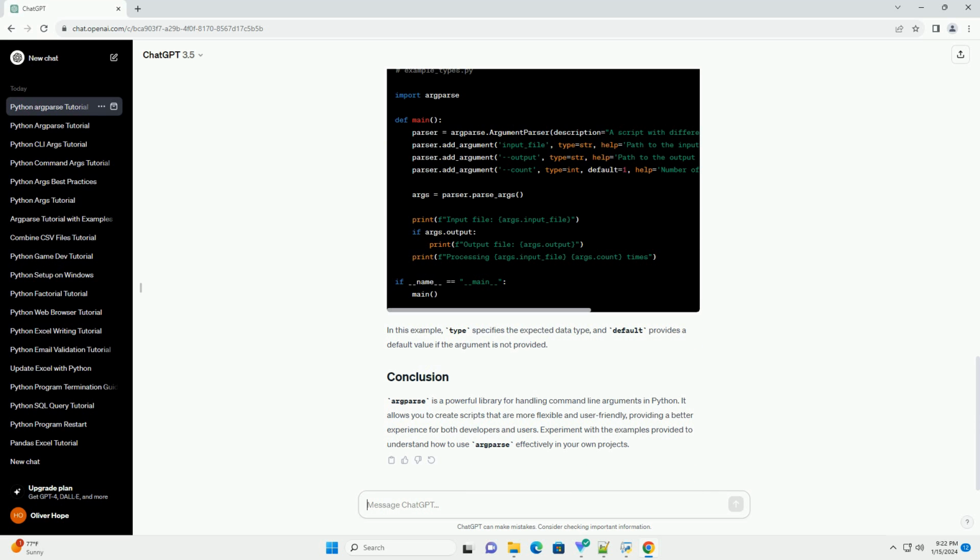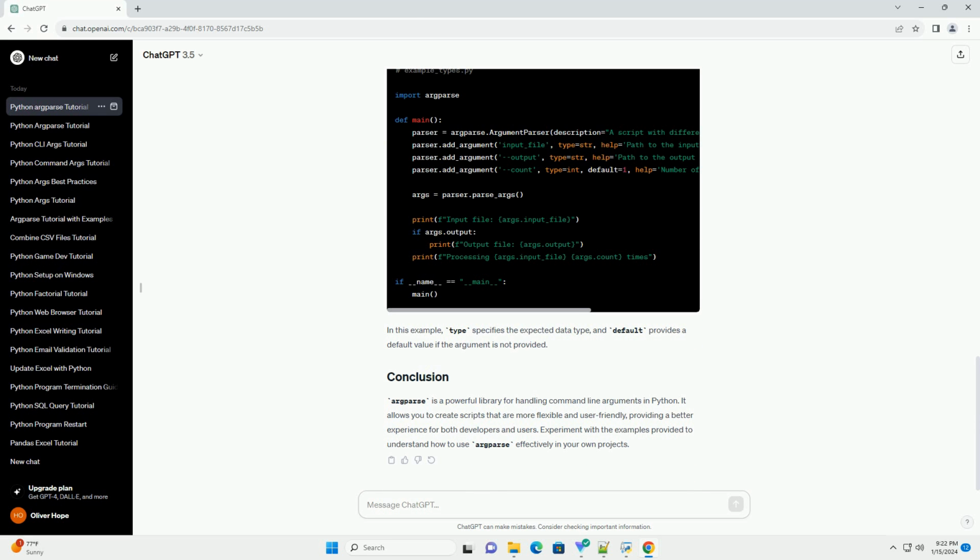Argparse supports various types of arguments, such as strings, integers, and booleans. Here's an example of handling different types. In this example, type specifies the expected data type, and default provides a default value if the argument is not provided.